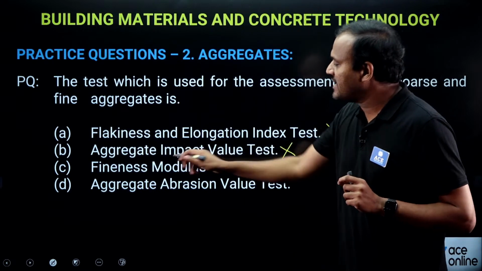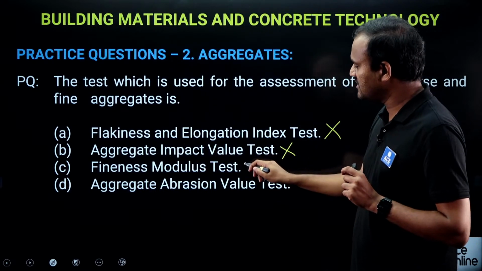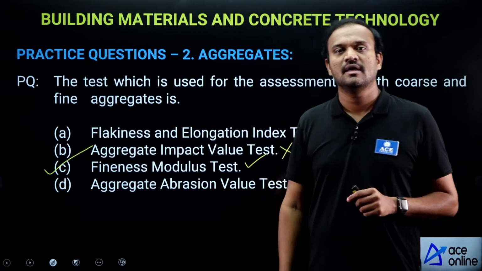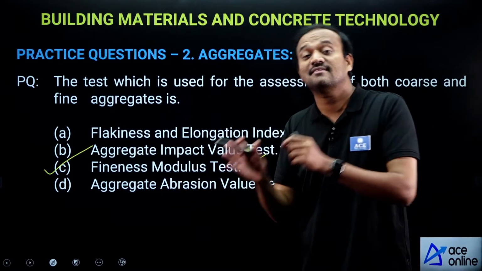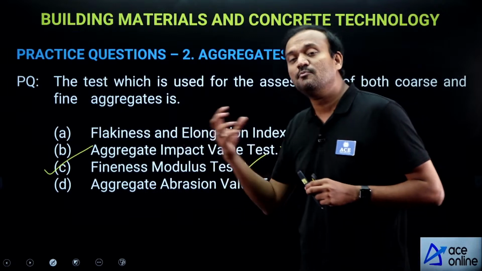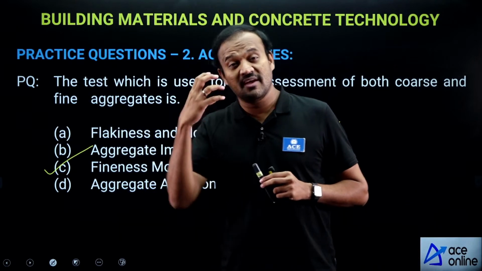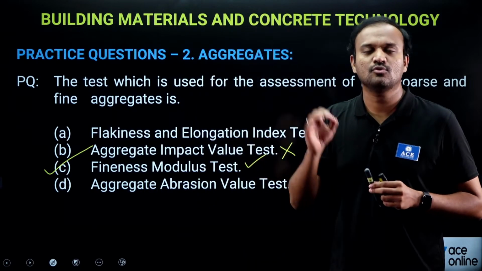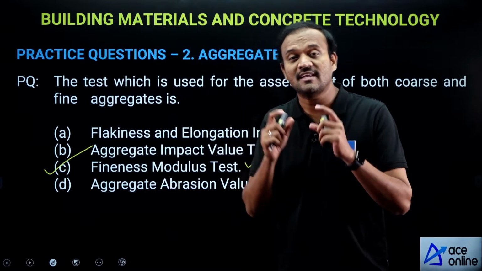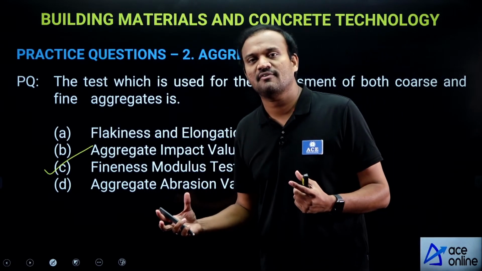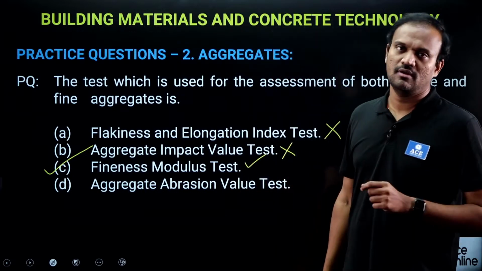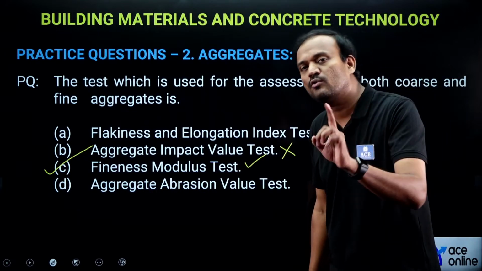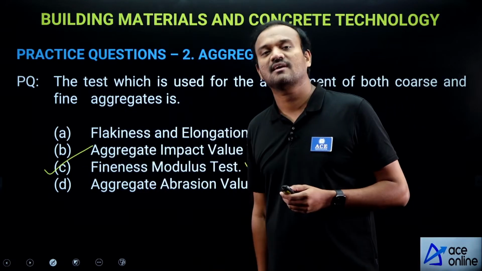Okay. Fineness modulus test. This option is correct. See, fineness modulus value is calculated for both coarse aggregates and fine aggregates. The fineness modulus value is very helpful in concrete mix design as per IS 10262-2019. Fineness modulus of coarse aggregate and fineness modulus of fine aggregate play a very important role in concrete mix design. So, fineness modulus is calculated both for coarse and fine aggregates. So, this option is correct.